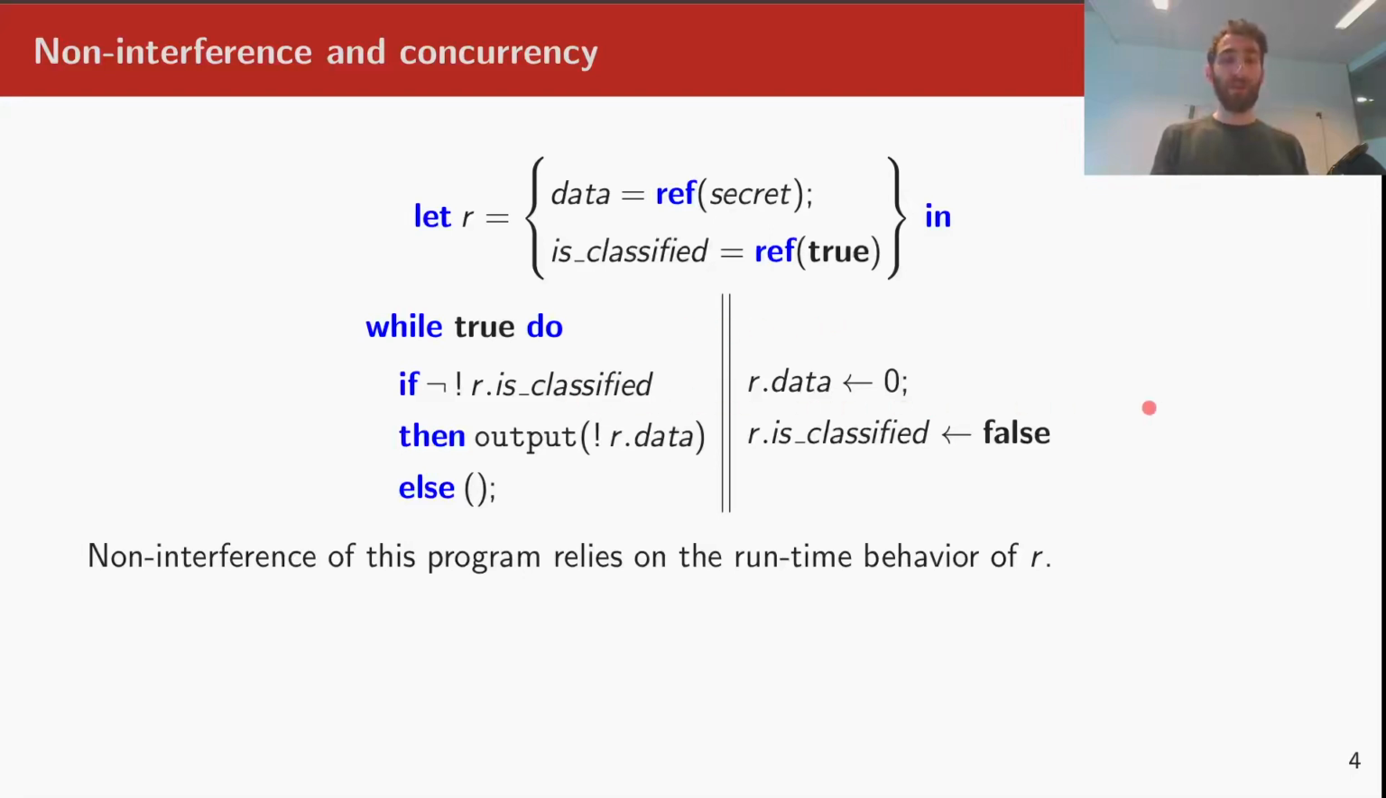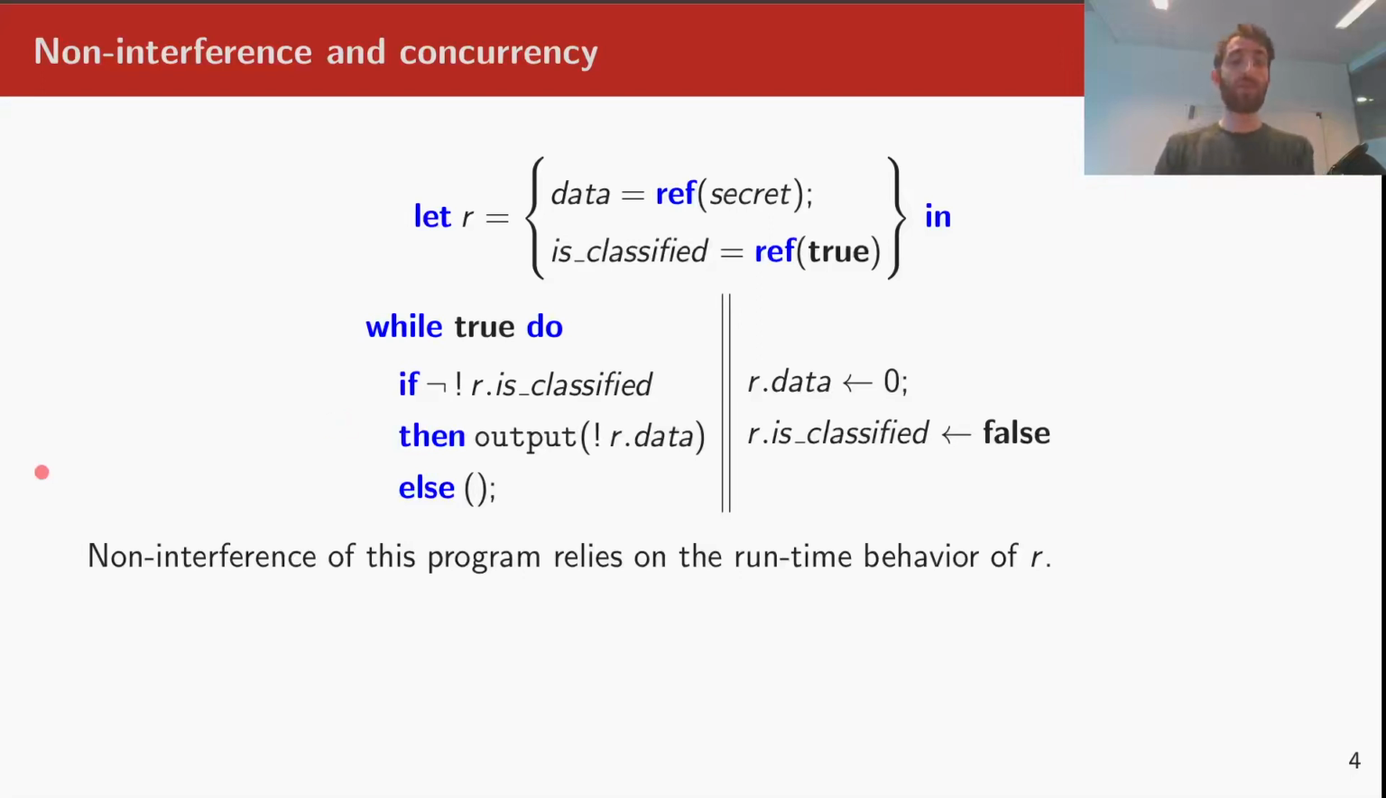The rightmost thread does the following. It first overwrites the secret information in the data field of R with some junk, and then it sets the isClassified bit to false. The thread on the left acts as follows. It spins in an infinite loop, and in each iteration it checks whether the isClassified bit is set to false. If that is the case, the thread prints the value of r.data onto the screen.